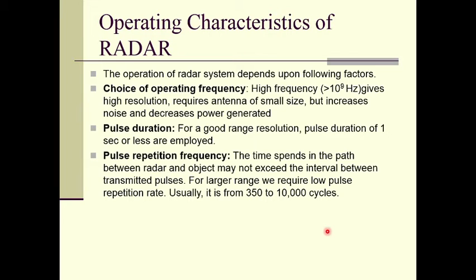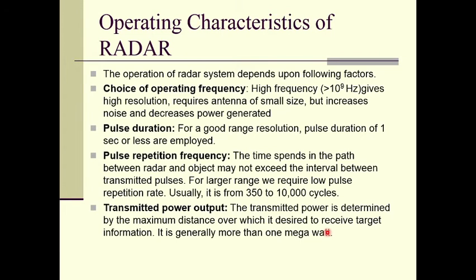So if the target is closer, in that case we will need a very fast pulse rate. But when the target is far away from the radar, we need a very slow or low pulse repetition rate, and therefore the pulse repetition frequency is also an important characteristic.